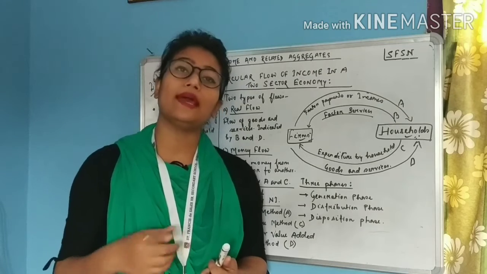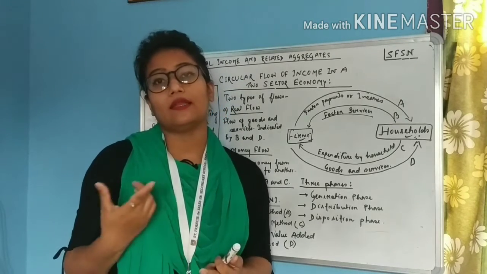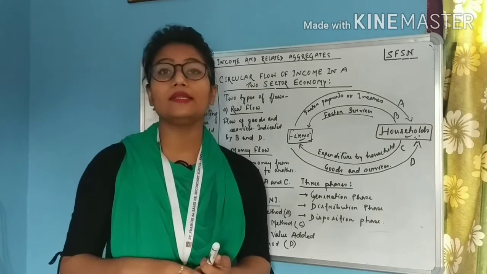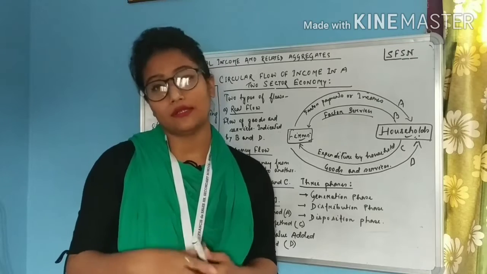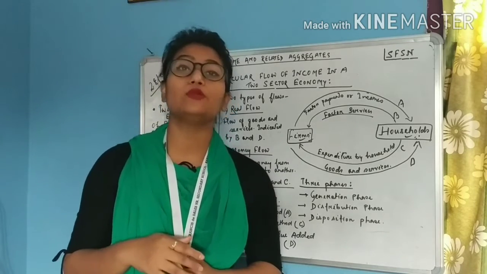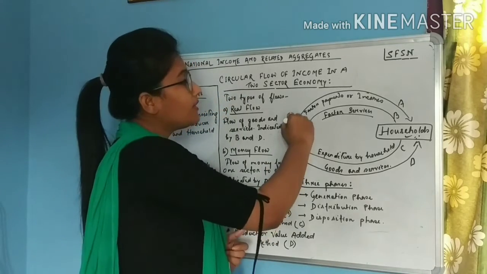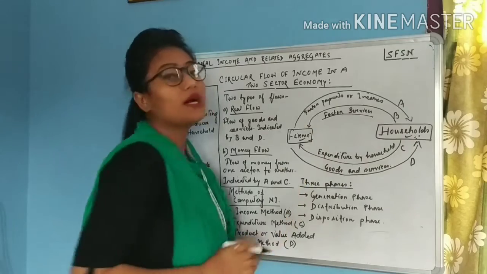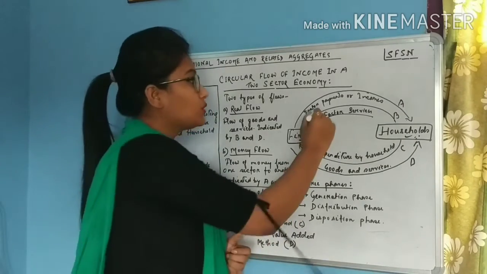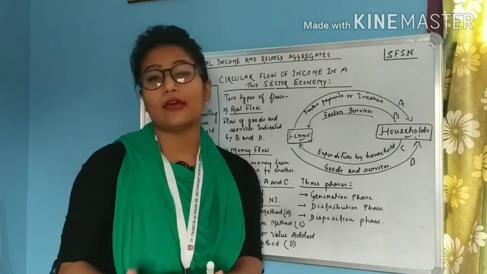Land will be given rent, labor will be given wages, capital will be given interest, and enterprise will take the profit. In this way, the various factor payments will take place after the generation of output. So the firm will then pay the household for rendering their factor services. This is known as factor payment or factor income. Now what will happen?